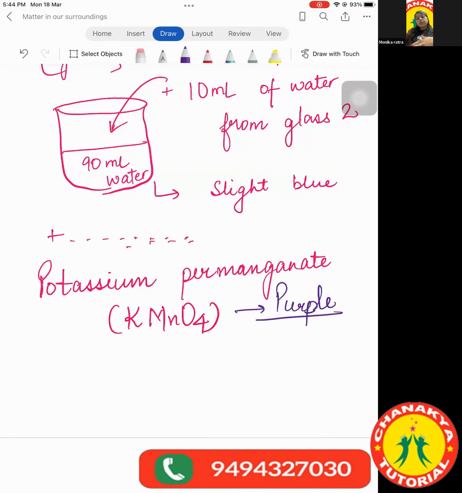Then later it becomes a little lighter, and a little more light, and it keeps on happening till a lot of beakers. You can imagine that only 1 or 10 grams of this salt colors around 1000 ml of water.